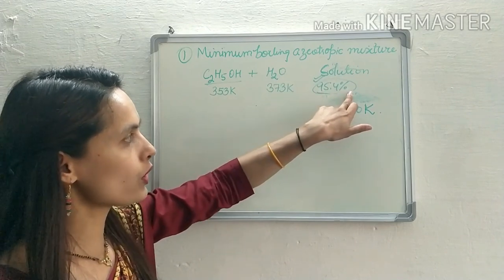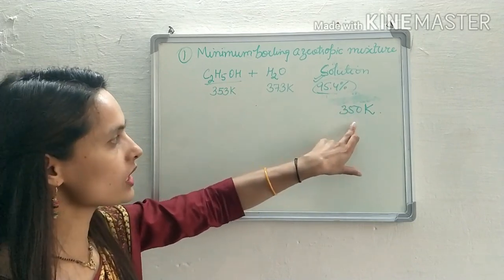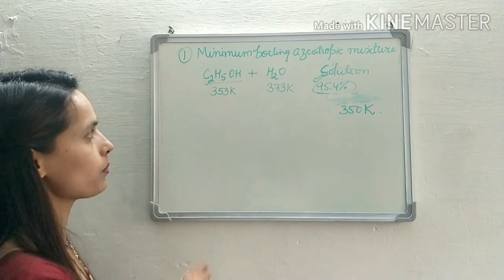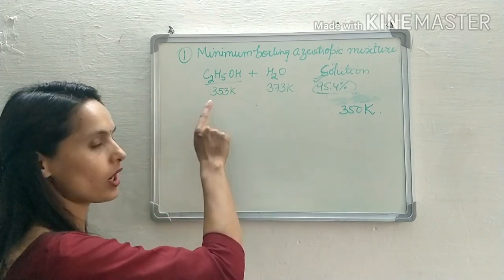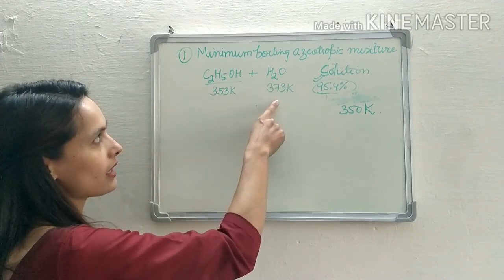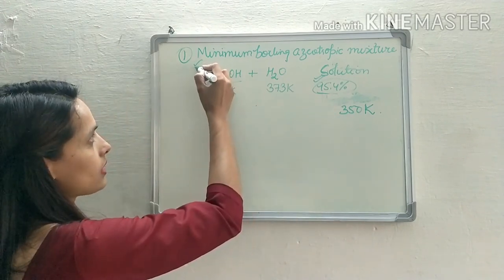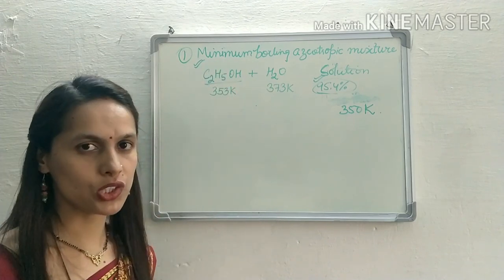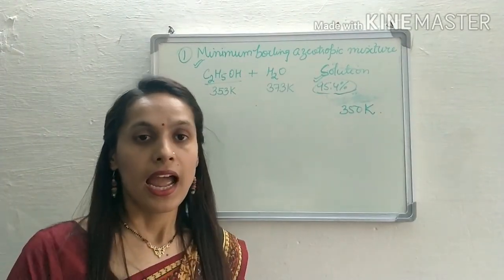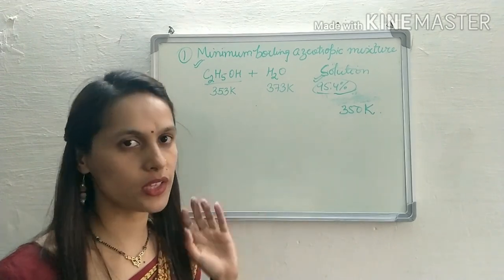At 95.4%, the solution behaves as an azeotropic mixture which boils at 350 Kelvin. It means both water and ethanol boil together at 350 Kelvin. The boiling point of ethanol is 353 and the boiling point of water is 373, and we get 350, and that's why it is termed a minimum boiling azeotropic mixture. And this mixture we get when the composition is 95.4%. At other compositions we didn't get this azeotropic mixture of ethanol.